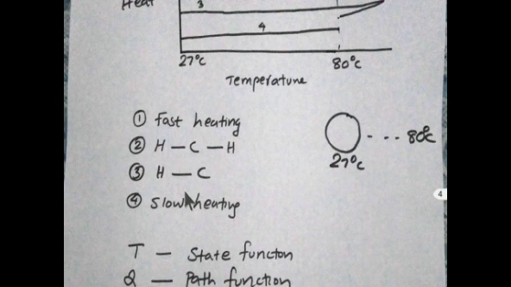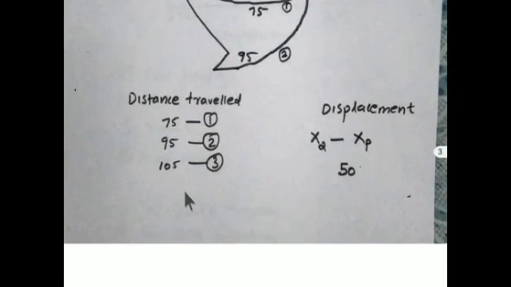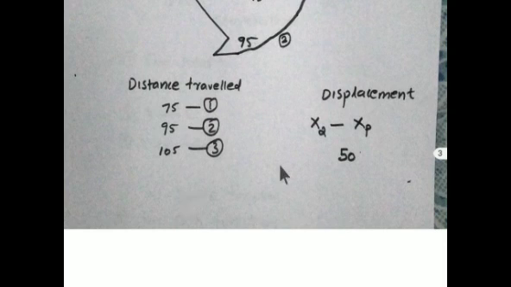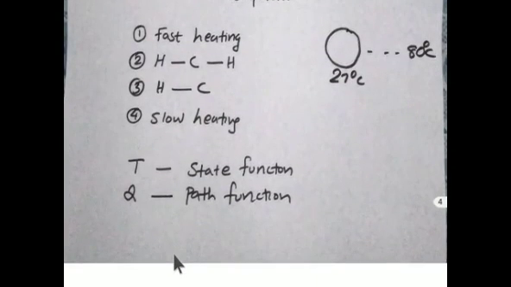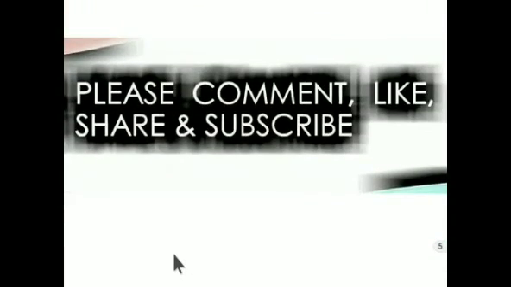See here, heat is just like distance traveled and temperature is just like displacement. So temperature is a state function, but heat is a path function. Okay, thank you.